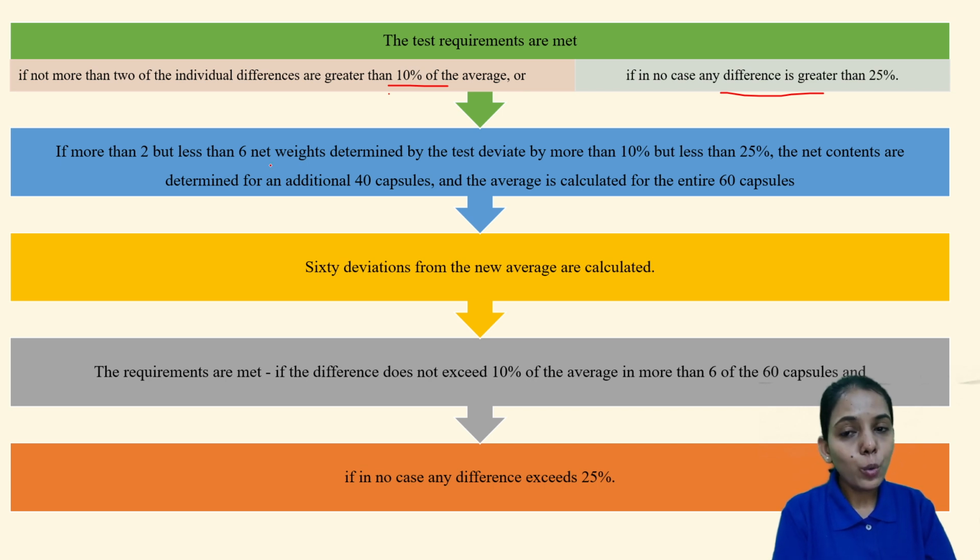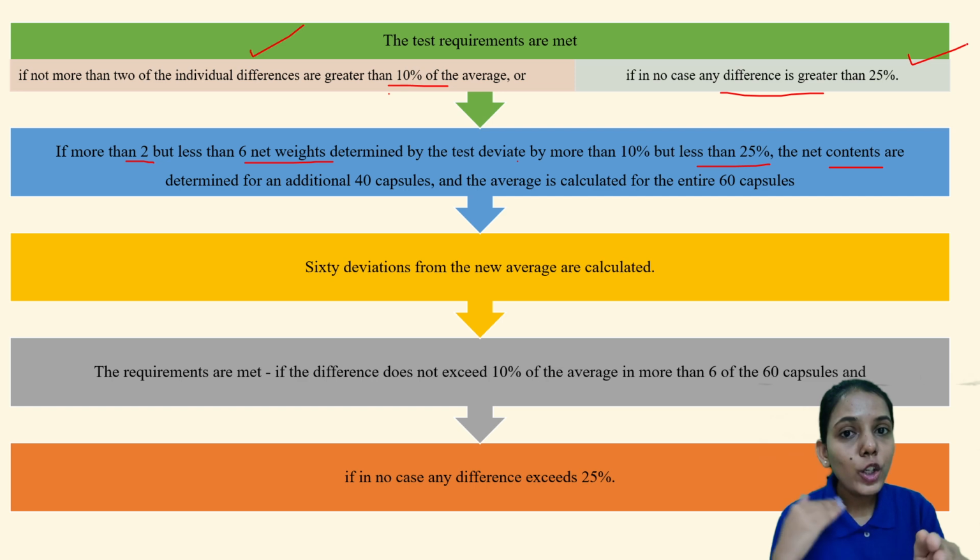If more than two but less than six net weights determined by the test deviate by more than 10% but less than 25%, then the net contents are determined for an additional 40 capsules. Here we are saying that not more than 2 should be more than 10%, and no capsule weight should be more than 25%.